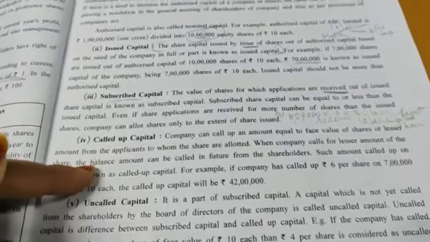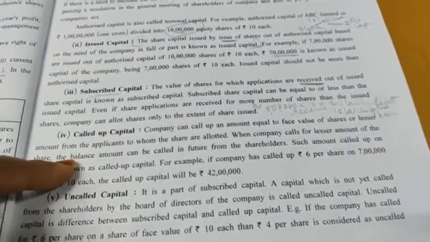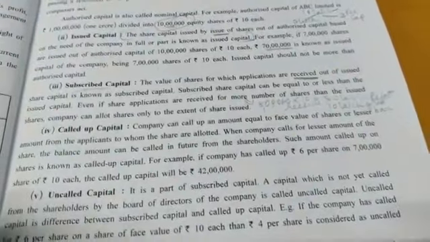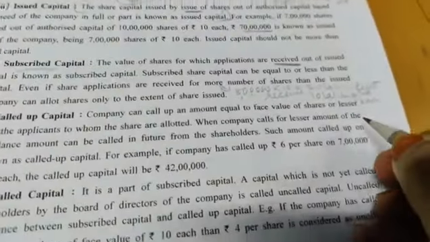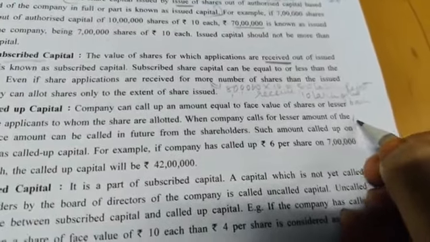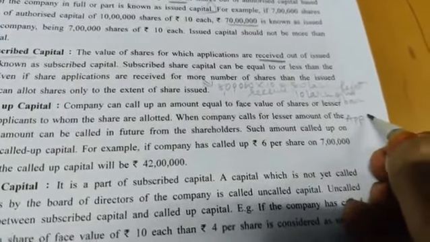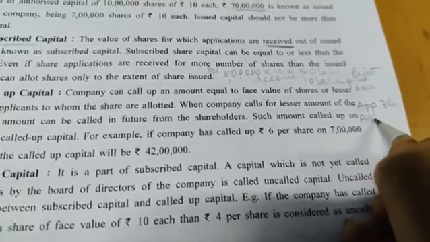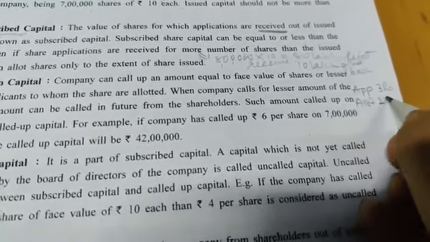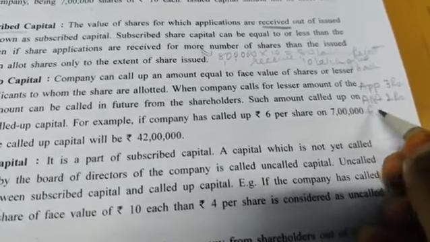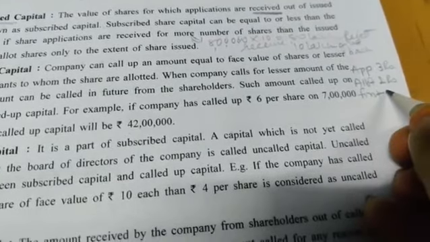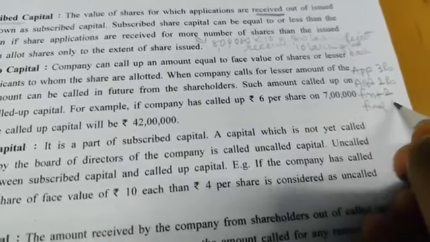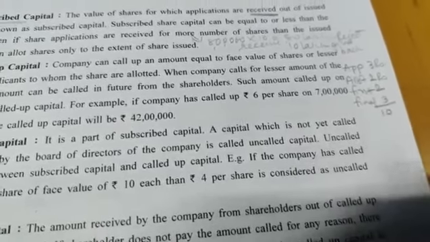Moving to the next, called up capital. Called up capital means, see, for example, the value of the share is 10 rupees. Now 10 rupees is divided into parts. For example, the first level is known as application. For that it is 3 rupees. The second level is known as allotment. This you will study. That is for 2 rupees. The third level is first call. That is, for example, again 2 rupees, and then the final is 3 rupees. So now see, the total becomes 10.